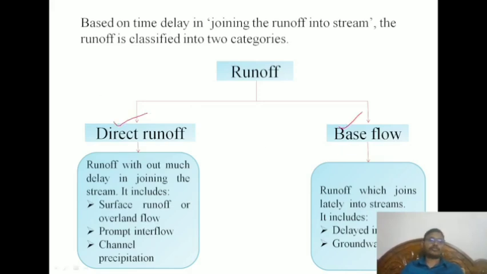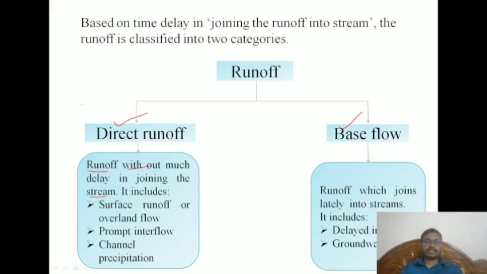Direct runoff means runoff without much delay in joining the stream. The name itself defines it: whenever rainfall happens, within one day or depending on the characteristics of that particular watershed, the runoff immediately starts joining the nearby tributaries and the mainstream.